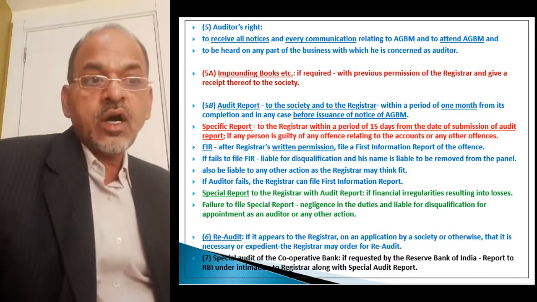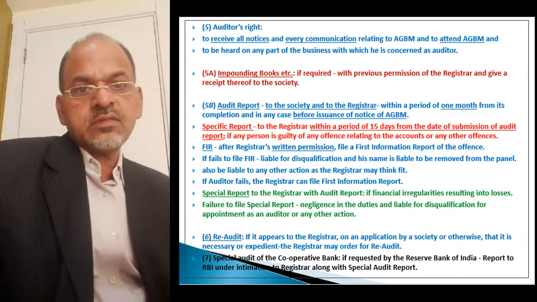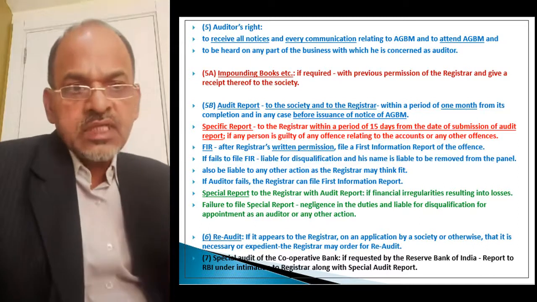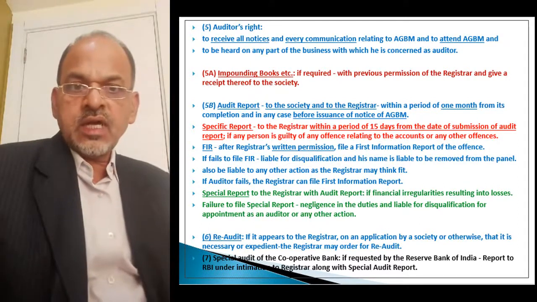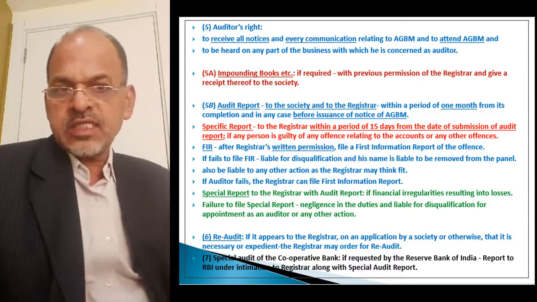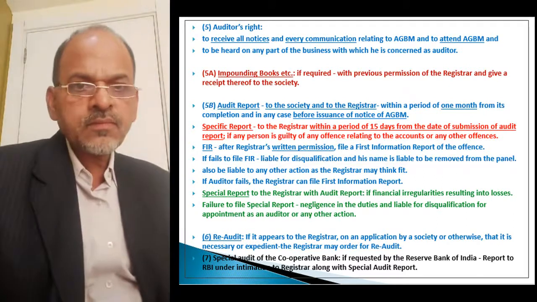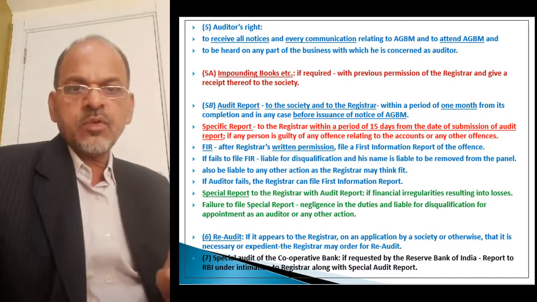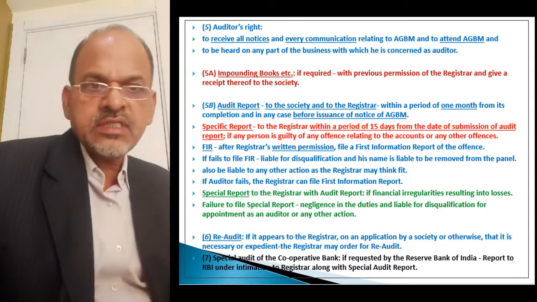Means here the auditor observes that a particular person is guilty of an offense. He has committed an offense as per law, because there is a list of offenses, and that is why immediate action is required to be taken. At that time he prepares a special report within 15 days of submission of the main audit report, and he submits this special report to whom? To the registrar.